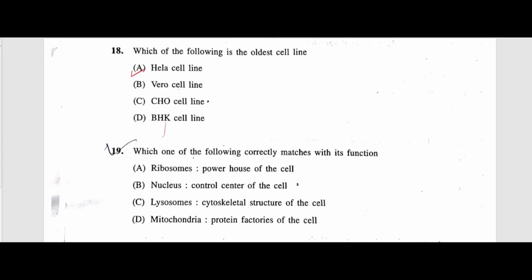Next question, which one of the following correctly matches with its function? The answer is nucleus, control center of the cell. Ribosome, powerhouse of the cell, wrong. Lysosome, cytoskeletal structure of the cell, wrong. Mitochondria, protein factories, no, right?